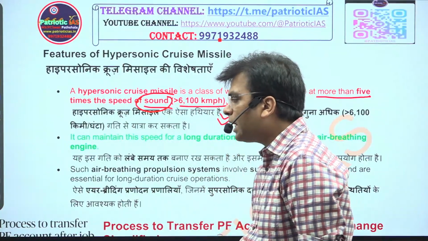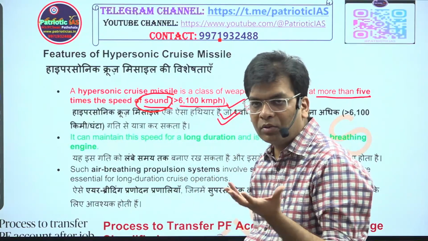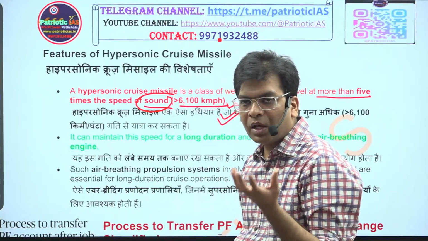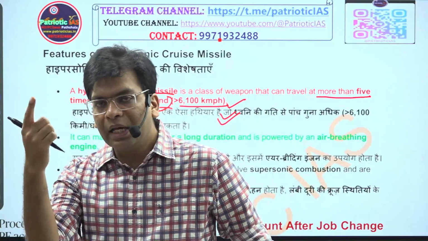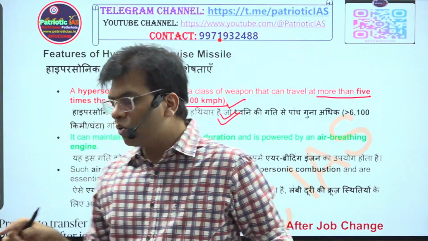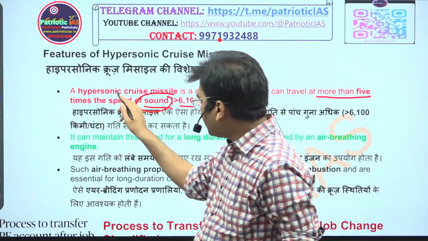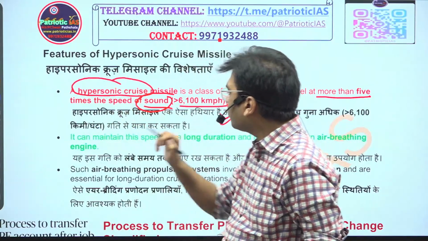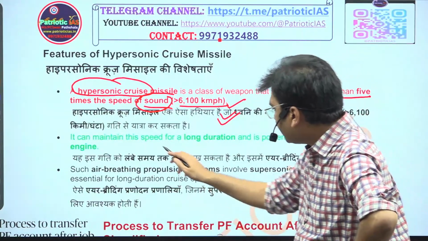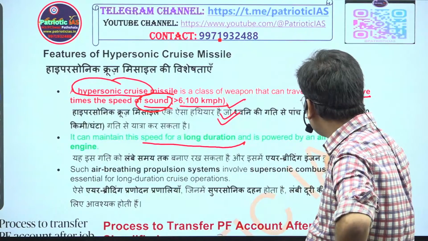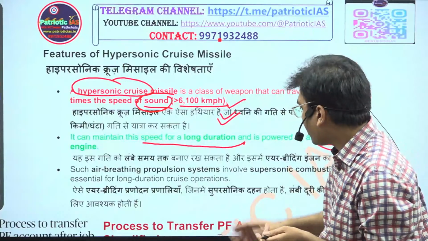The other important thing you should know is that these missiles do not need oxidizers. This reduces the weight. They use the oxidizer from the air in the atmosphere. So these missiles work efficiently as a scramjet engine in the atmosphere, and they can go at hypersonic speed. This is the thing you should remember. It can maintain the speed for a longer duration. This is air breathing, which means it can take in air and segregate the oxidizer from the air.